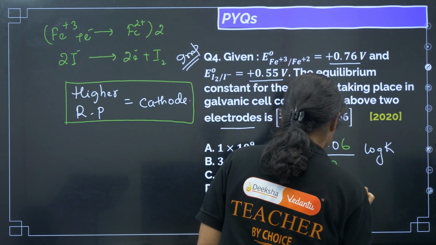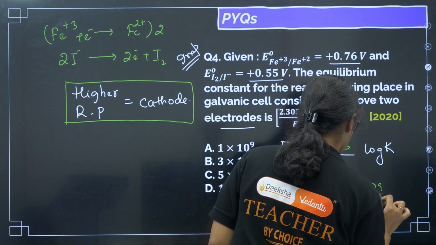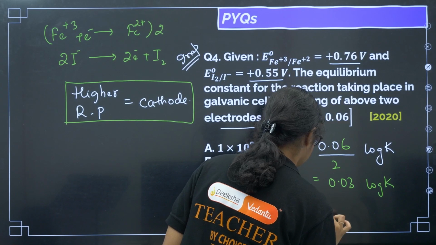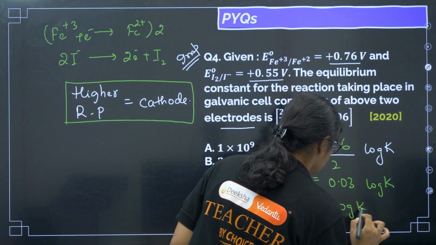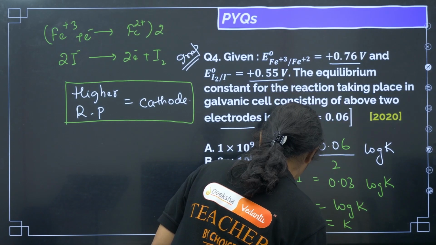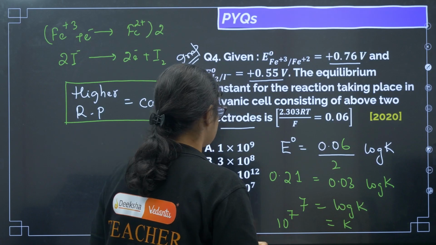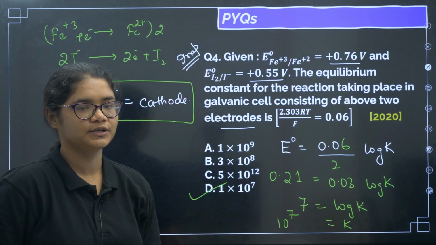So if I say, this will become 0.03 log k, right? So if I divide, it will become 7 is equal to log k. So then k will be equal to 10 to the power of 7. So the correct answer for this question will be option number D.